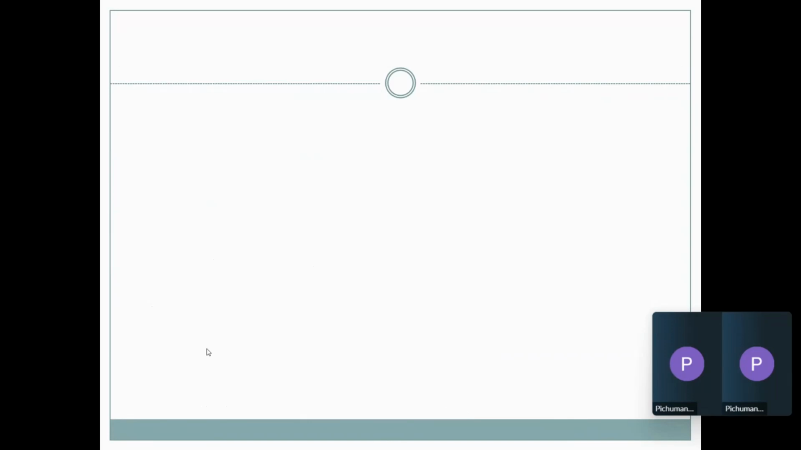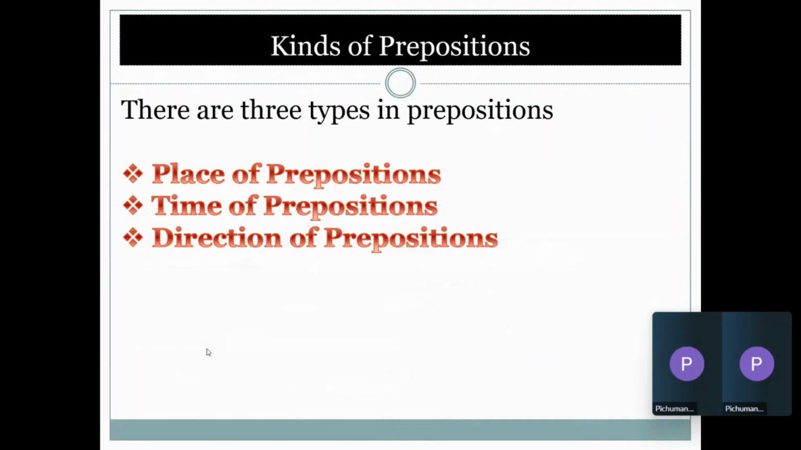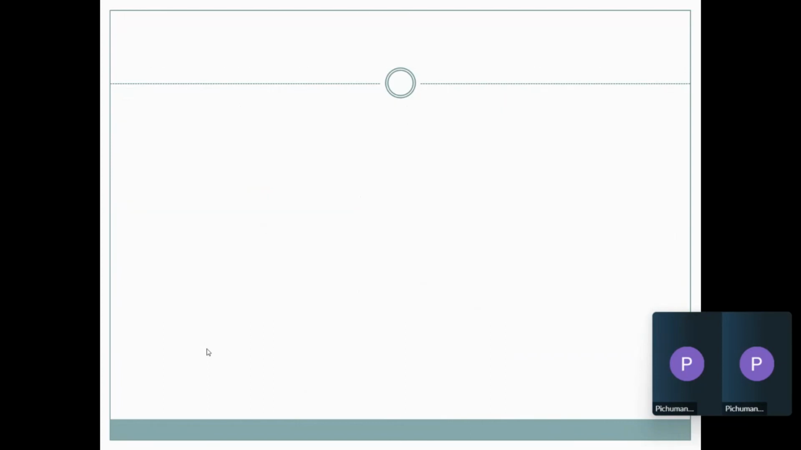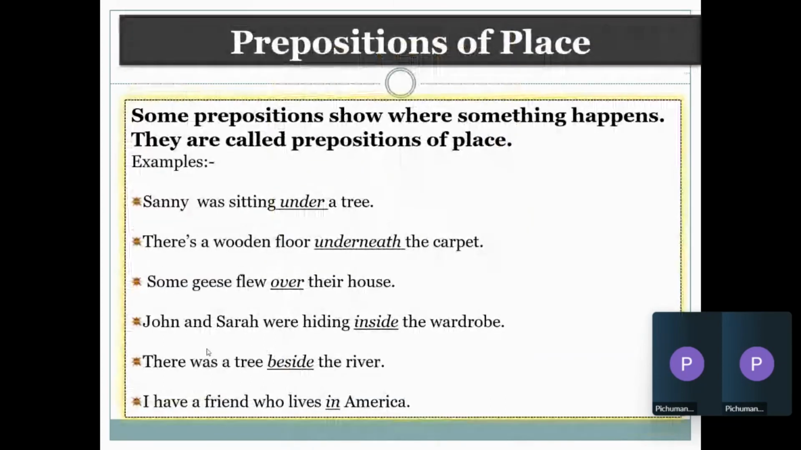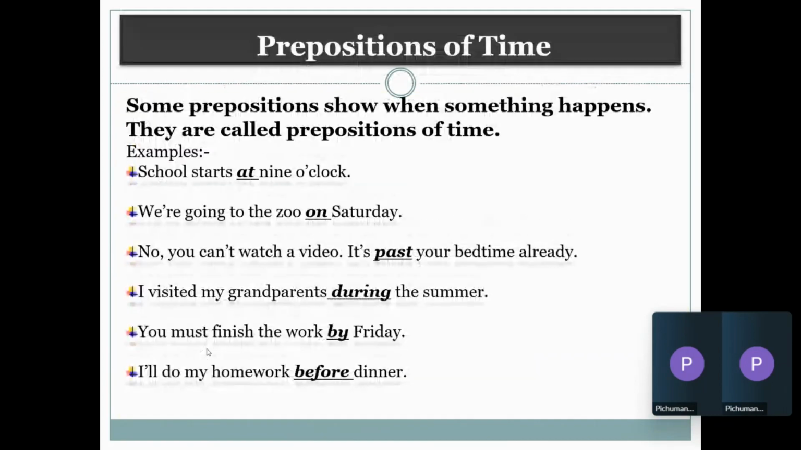So we just saw that there are three kinds of prepositions: place, time, and direction prepositions. Place prepositions refers to where something is happening: under, underneath, over, inside, beside. Okay, all of these are place prepositions. We have time preposition which refers to when something happens: at 9 o'clock, on Saturday, during the summer, by the day, or before lunch, right? All of these are time prepositions.